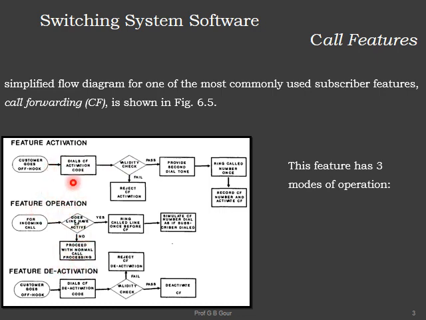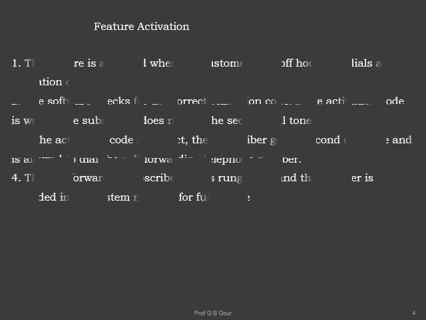Okay, during activation you can see here the customer goes off hook and dials the activation code. Then the validity of the activation code will be checked. If it fails, then activation will be rejected. If it passes, then a second dial tone is provided, then the call number is rung once and a record of the number and activation code will be made. The steps are like this.